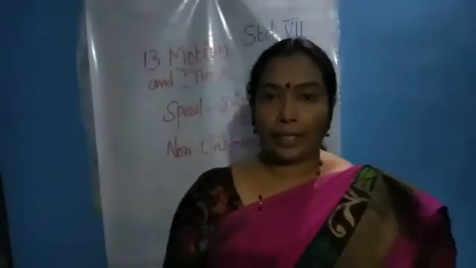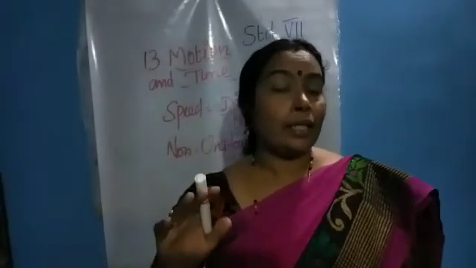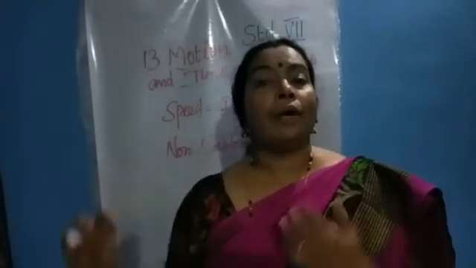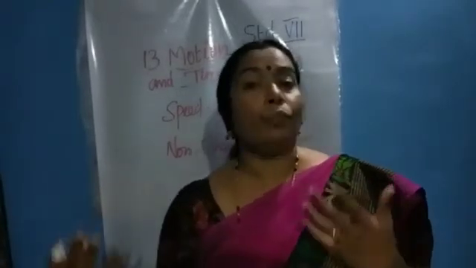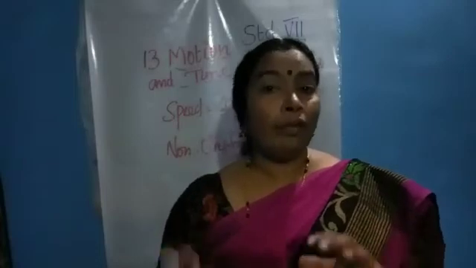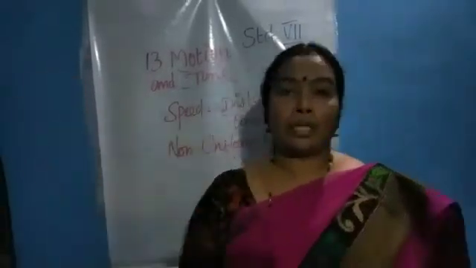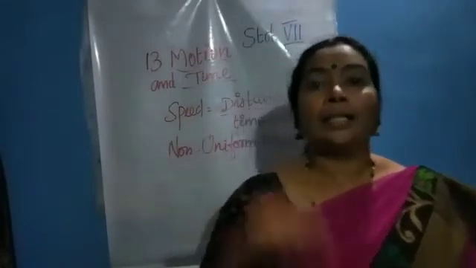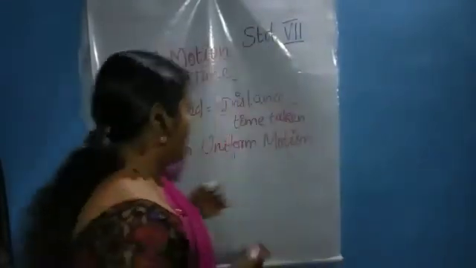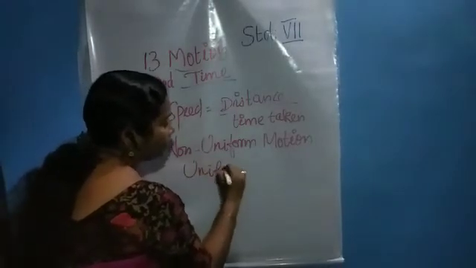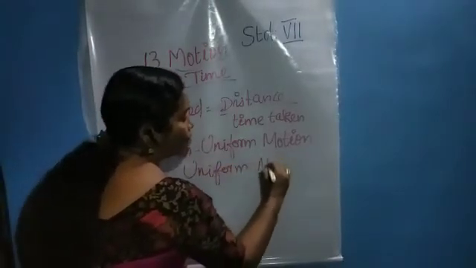I already told the example. But on the other hand, if a moving object is moving with the same speed for a long time interval, we can say that the moving object is in uniform motion.